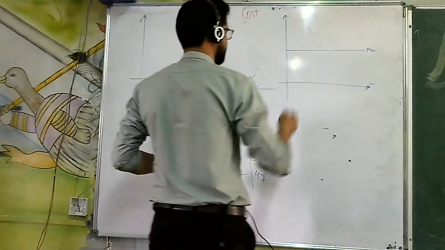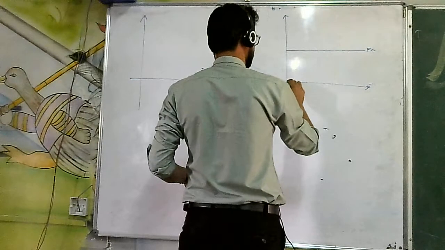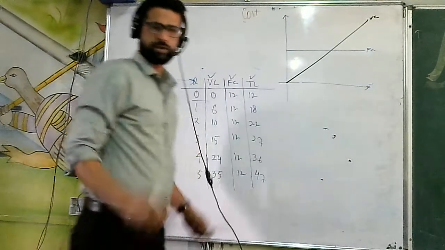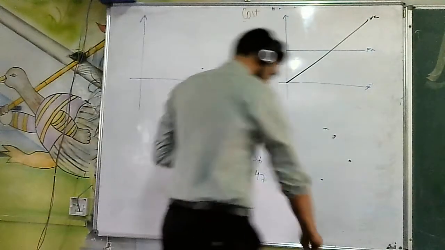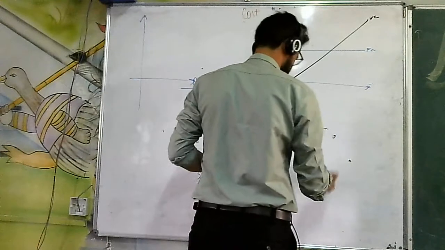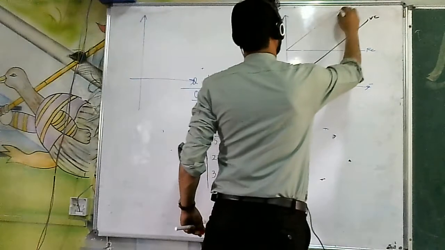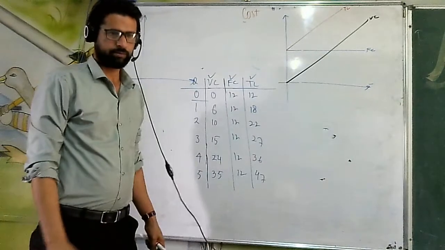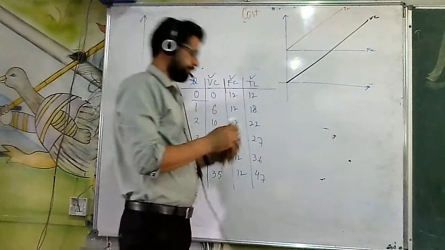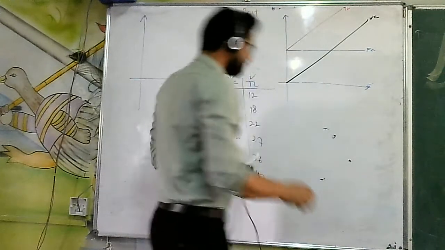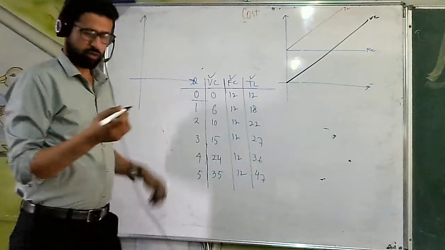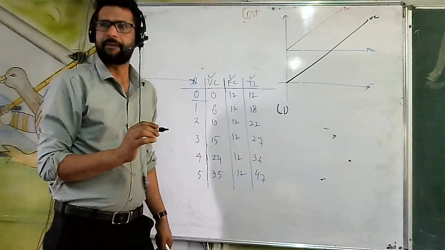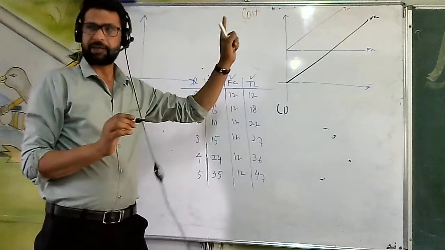Now look here, this will be variable cost. And this will be total cost. Now, the first most important point is the relationship among the three types of costs.